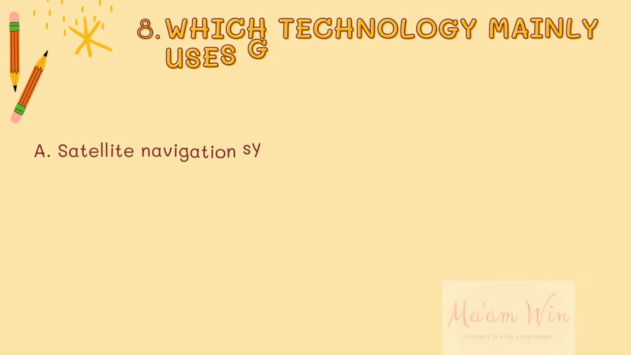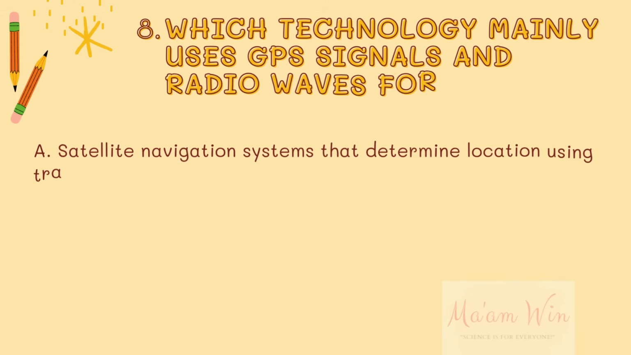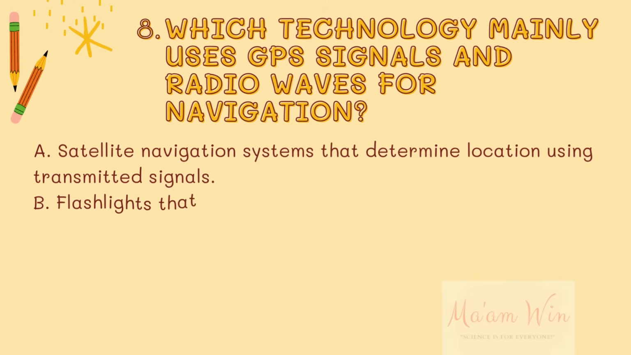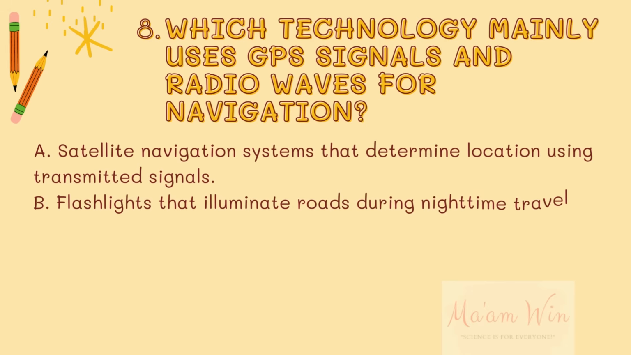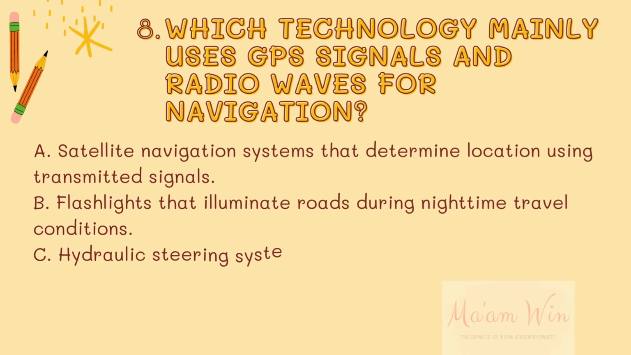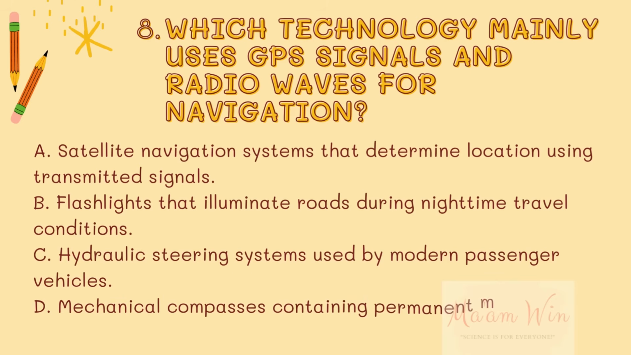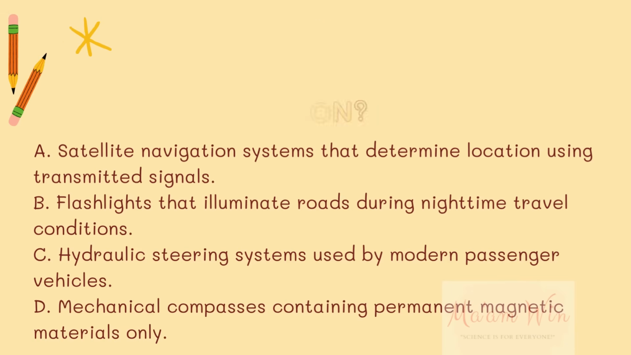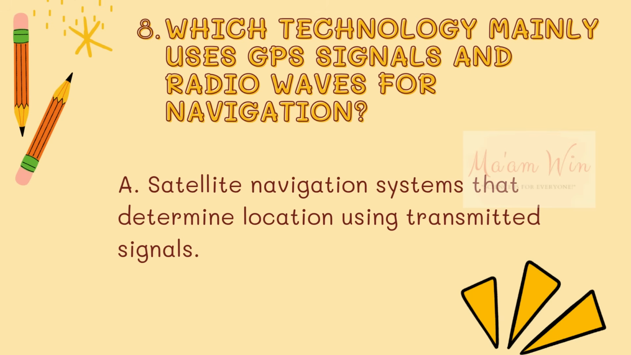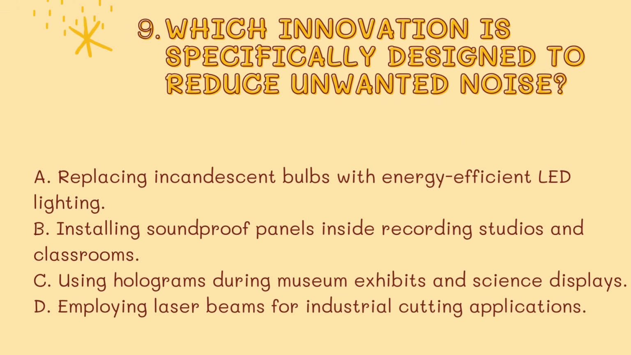Okay, so this is question number 8. Which technology mainly uses GPS signals and radio waves for navigation? Okay, analyze each choice carefully. Okay, the right answer for number 8 is letter A. Satellite navigation systems that determine location using transmitted signals.